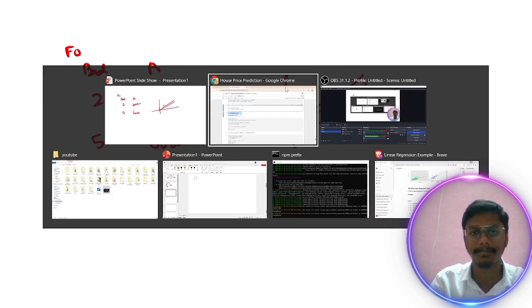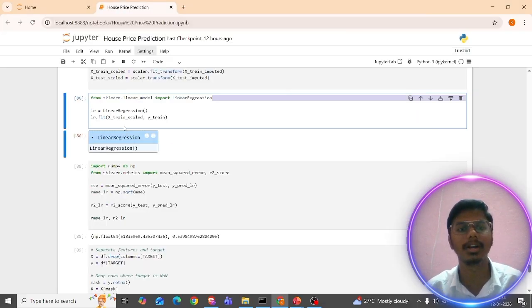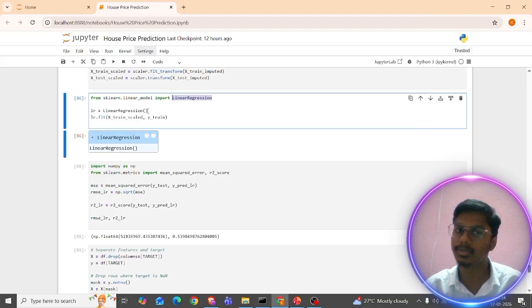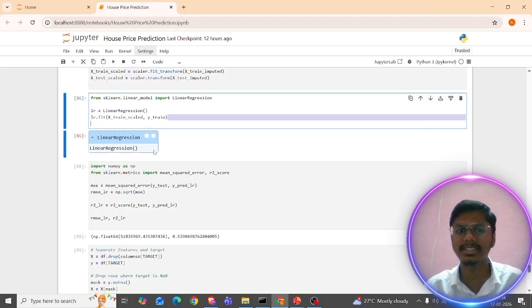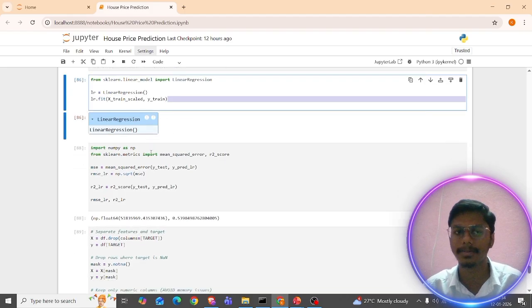So let me move into my Jupyter notebook. I'm using from sklearn.linear_model import LinearRegression. lr equals LinearRegression(). I'm using the model: lr.fit of X_train_scale and y_train. I'm fitting the model, so I have trained the model with these columns.